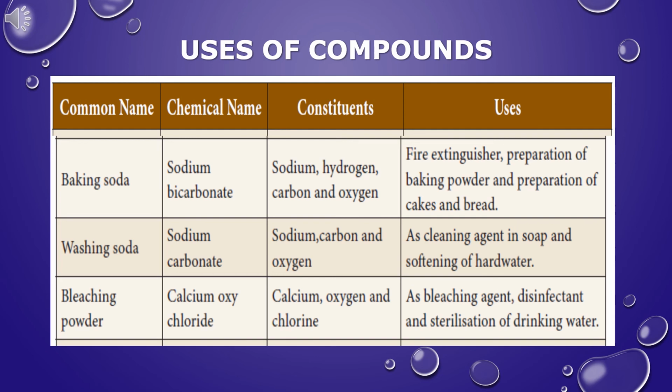Bleaching powder is used as bleaching agent, disinfectant, and sterilization of drinking water. Bleaching powder is used in cotton and paper industry for bleaching cotton and wood pulp. It is used as a disinfectant to purify drinking water. It is used for making unshrinkable wool.